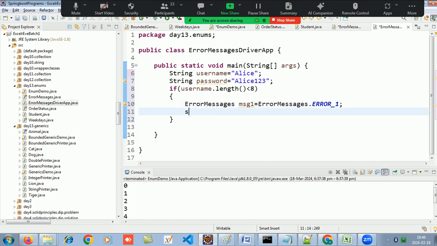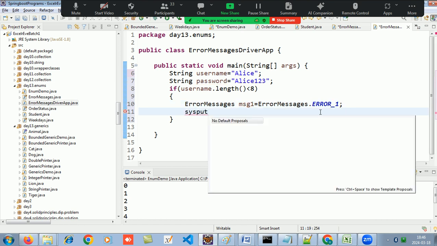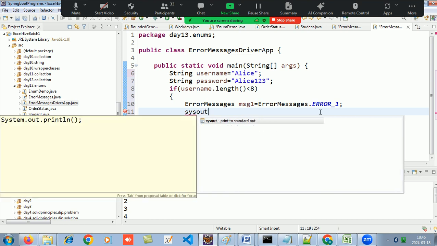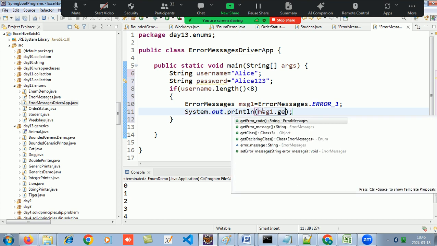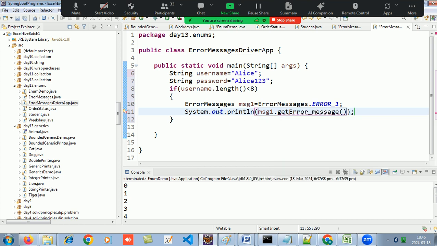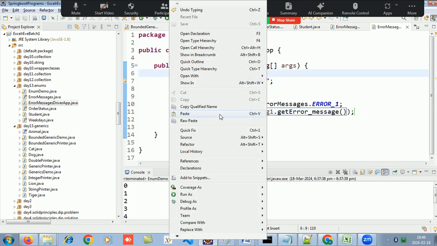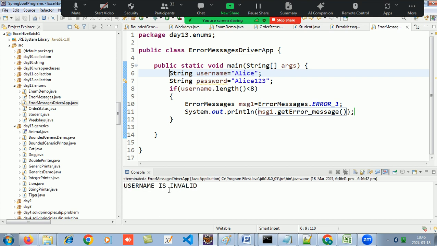And now if I want to display which error has occurred, I can say message1 dot get error message. And now if I try to run this code, it will display me the error message of invalid username.